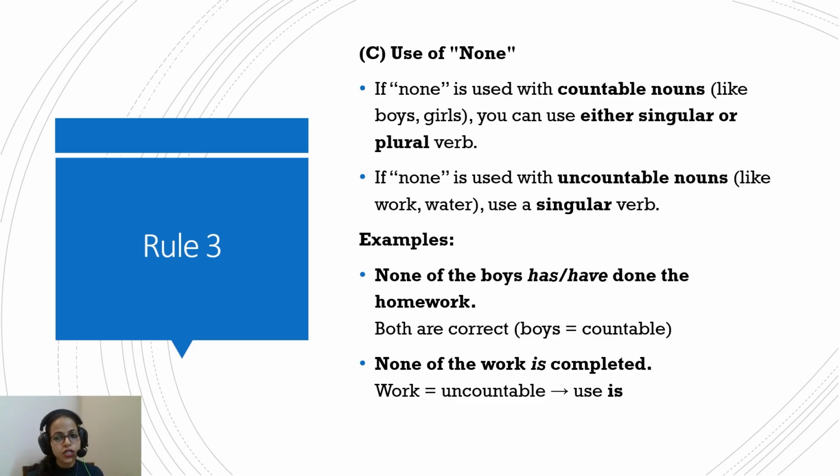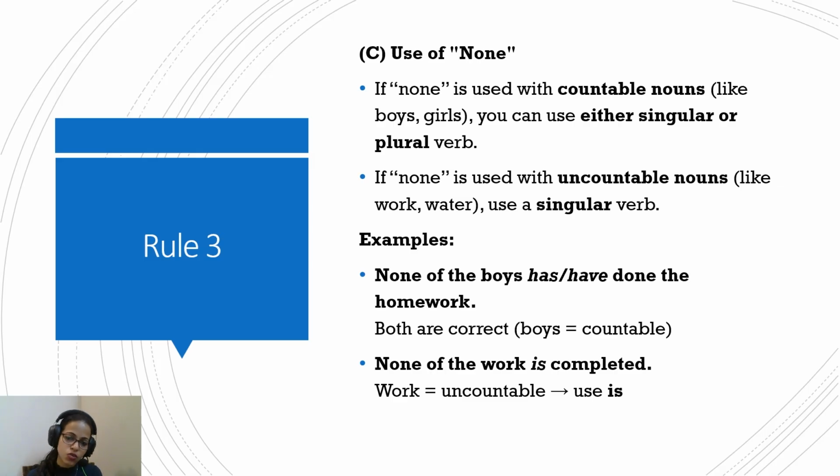If none is used with countable nouns like boys, girls, something that they count, they can be either singular or plural, depending on the nouns. If none is used with uncountable nouns like work or water, then a singular word will be following. For example, none of the boys has or have done the homework. Here, boys is a countable noun, so both can be there.